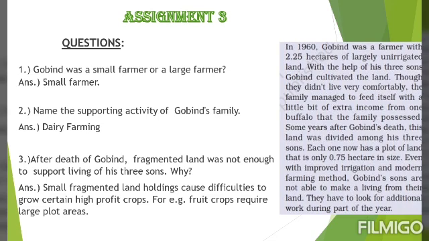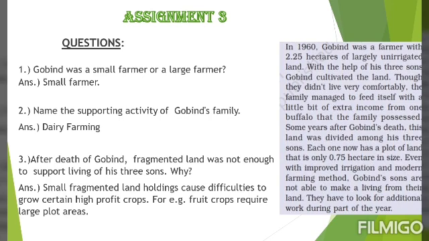Next question, after death of Gobind, fragmented land was not enough to support the living condition of his 3 sons. Why? Students, the answer for this question will be that small fragmented land holdings cause difficulties to grow certain high profit crops. For example, fruit crops require large plot areas.